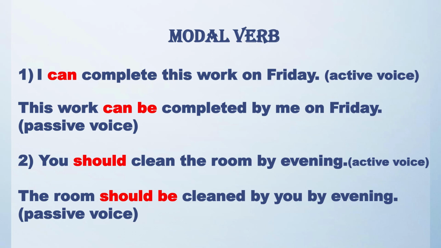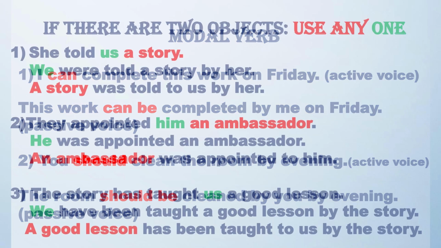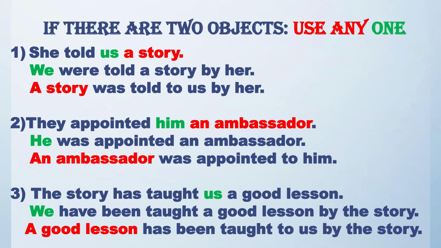Let's see the second example. You should clean the room by evening. In passive voice, the room should be cleaned by you by evening. If there are two objects in a sentence in active voice, how will you change it to passive voice? Let's see. When there are two objects in an active sentence, there are two possible passive sentences. Let's try to understand with an example.